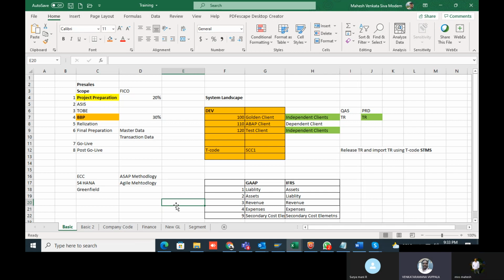Like you were saying, we need client sign off for customization, right? Configuration, right? Not configuration, business process. Not for configuration anyway, they will not check anything.